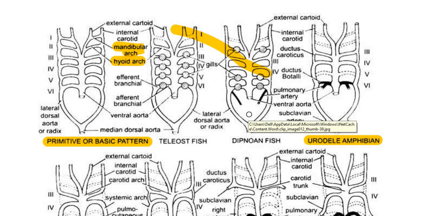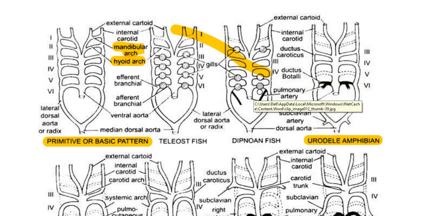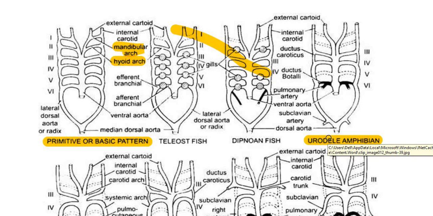Okay. Here also the aortic arches get bifurcated into afferent and efferent arteries. Now let us move on to the next vertebrate, that is amphibian. In case of amphibians, let us see the arrangement of aortic arches in case of urodeles and in case of anurans. In case of urodeles, we can find 4 pairs of aortic arches.